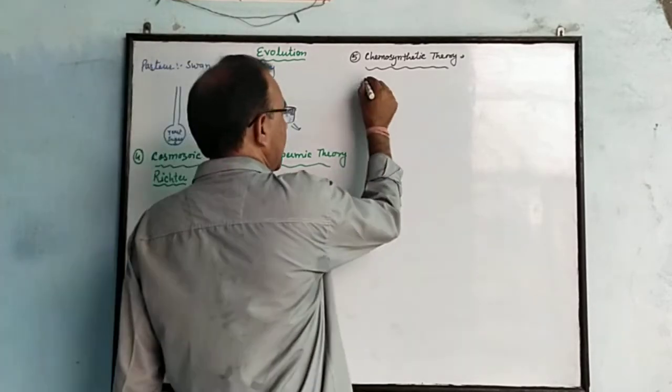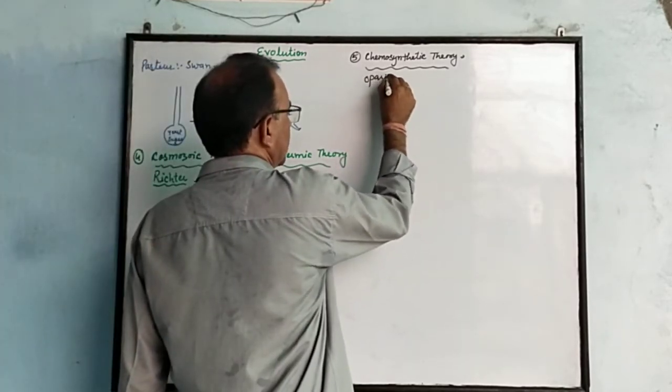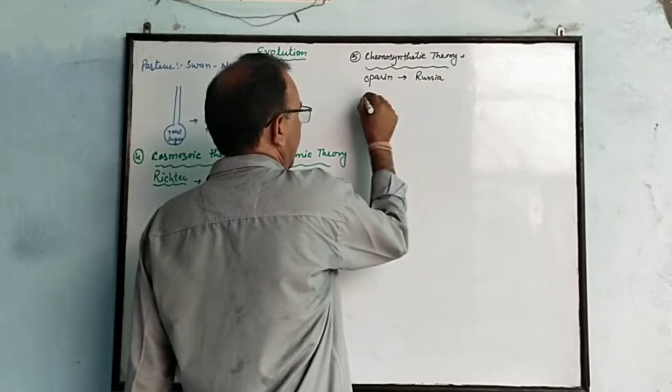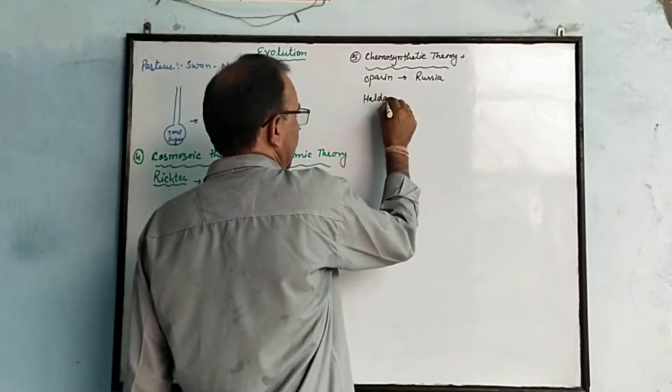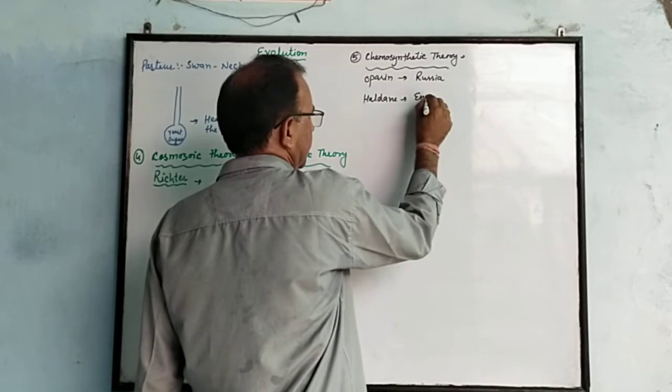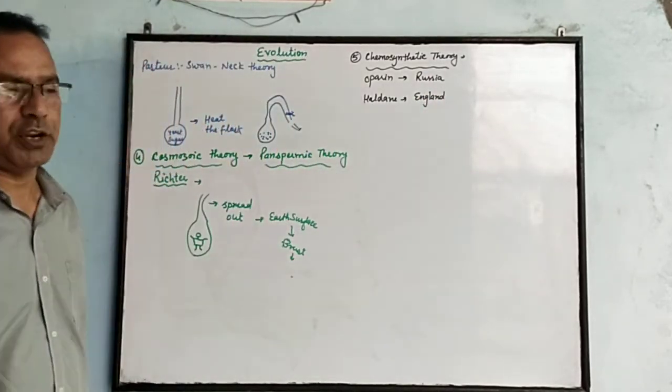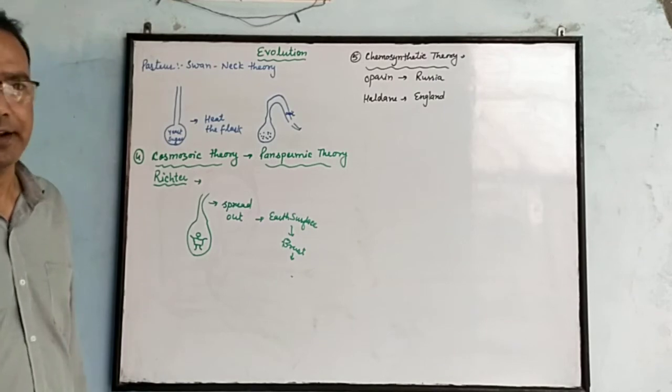It was proposed by Oparin, a scientist from Russia, and Haldane, another scientist from England.